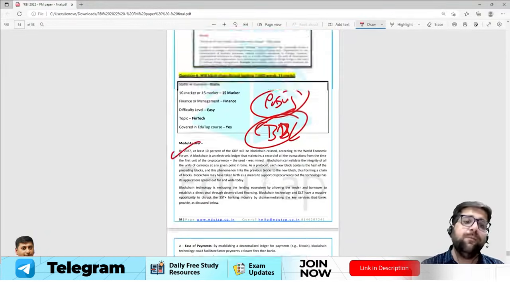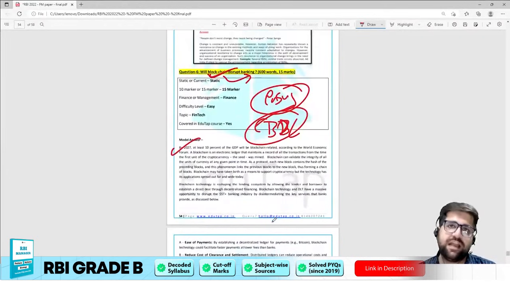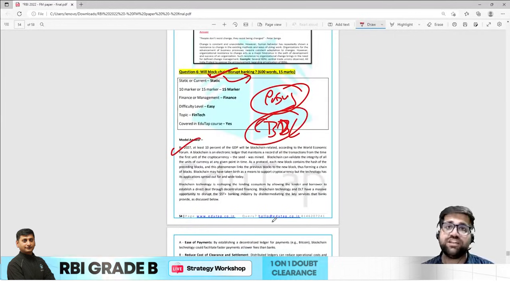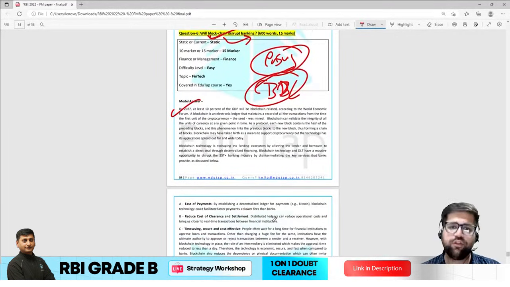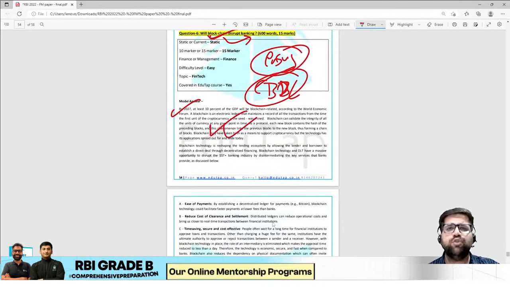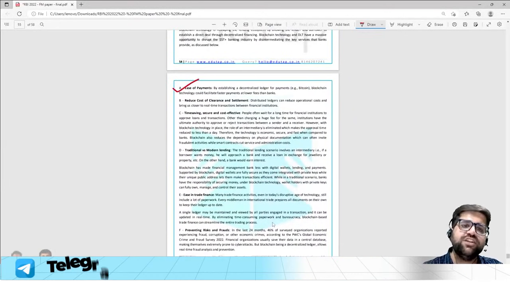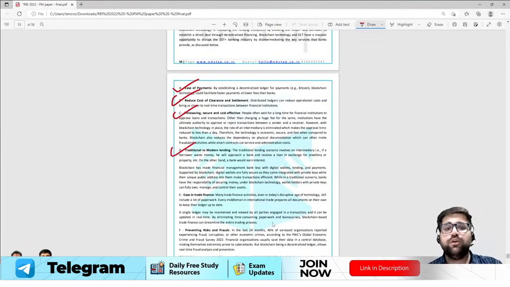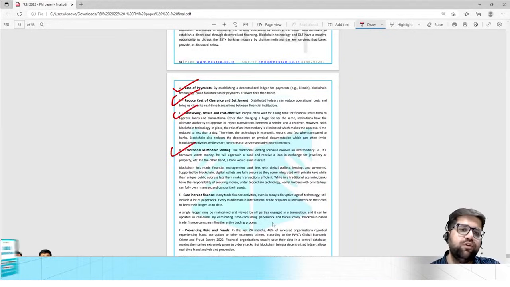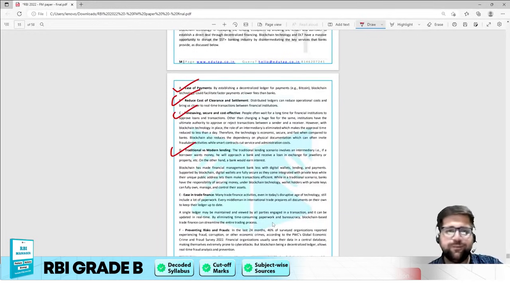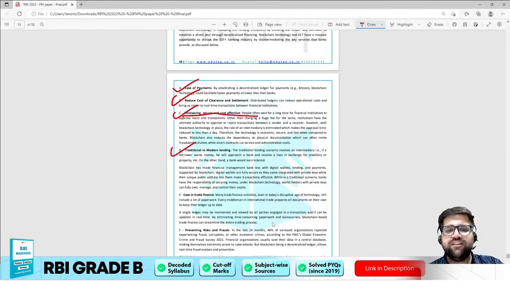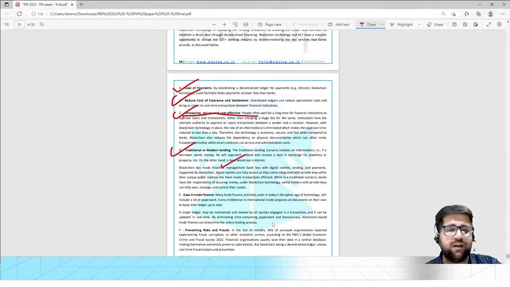So we all know that blockchain has been used by many companies of late to make sure that banking activities can be increased. For example, ICICI, if I'm not wrong, they are using blockchain in their own banking activities. So first, I would have just described what blockchain is all about, what is the current scope of blockchain, and then I could have easily transferred the weight of my question towards how blockchain can be used in banking. You can use blockchain under ease of payment. You can use blockchain under reducing cost of clearance and settlement. You can also use blockchain under time saving. Traditional versus modern lending can also be solved via blockchain.